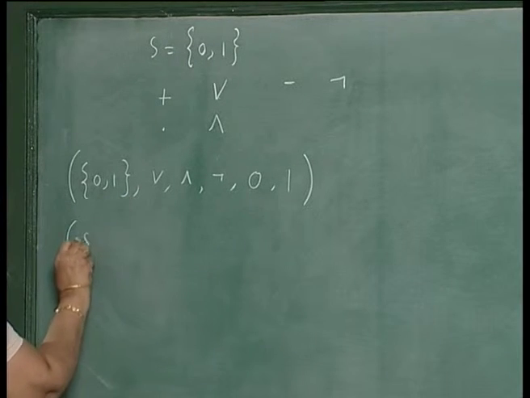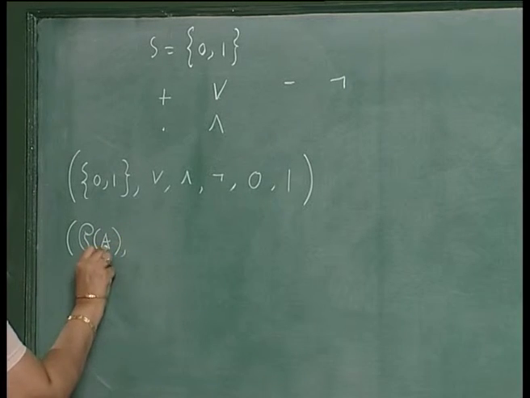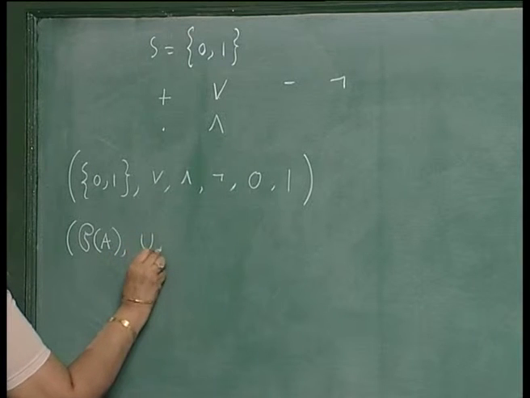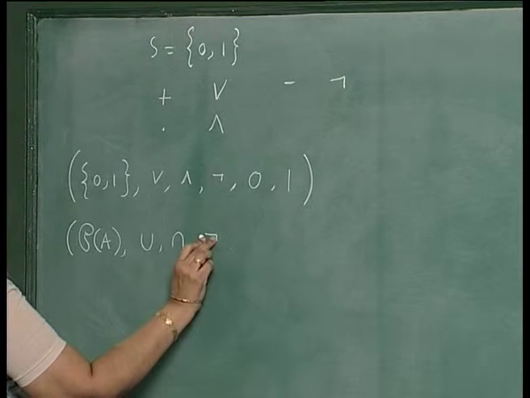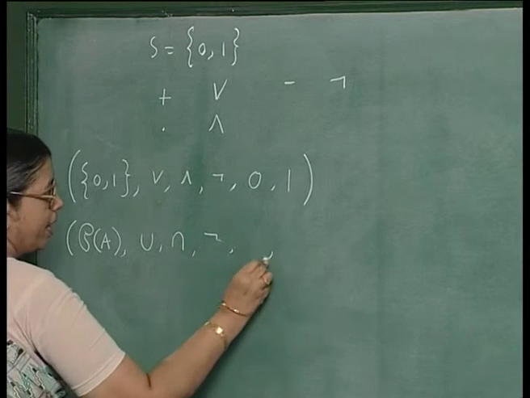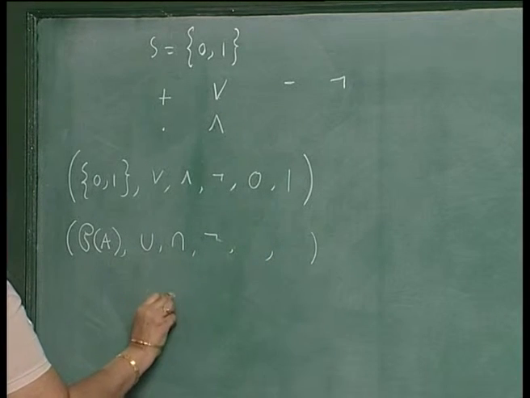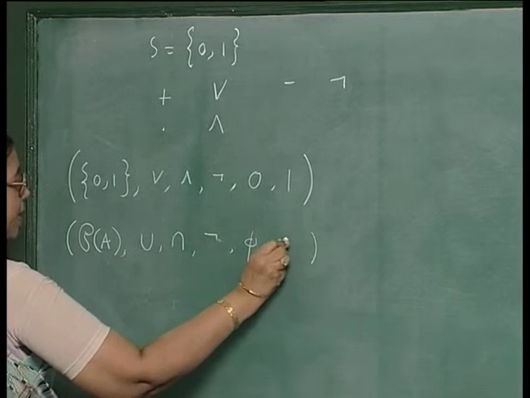Another example will be, if you take the power set of a set A, where A is some set, and you take the power set of the set A, union operation, intersection operation, complementation operation, and then what is the identity for addition? Something union phi will be that set. So, empty set and the set A.